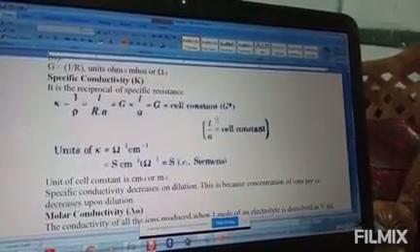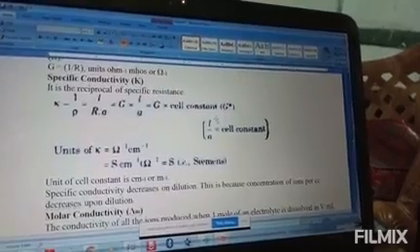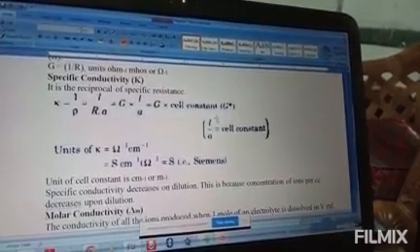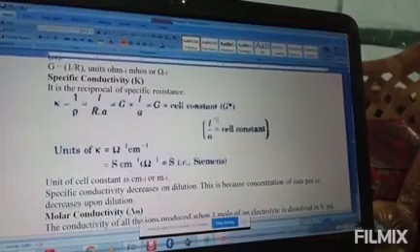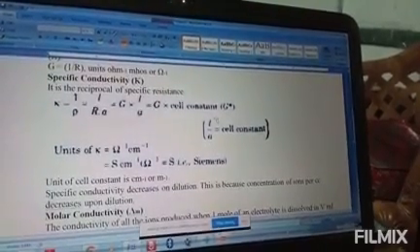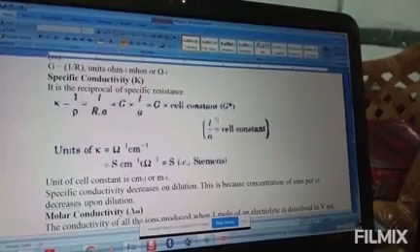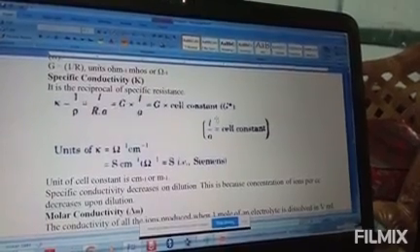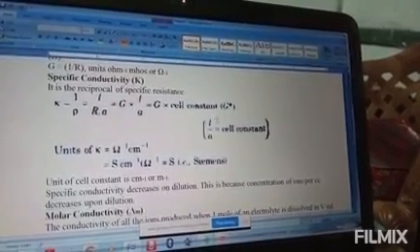Now here L/A, I have already told, is called the cell constant, denoted by G*. The value of the cell constant depends on the distance between the electrodes and their area of cross section. Remember this.